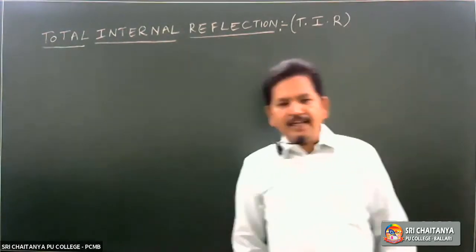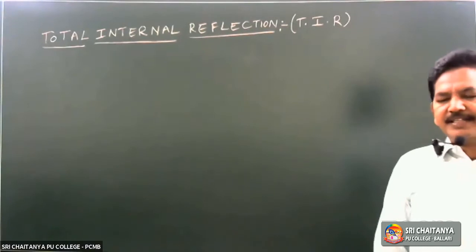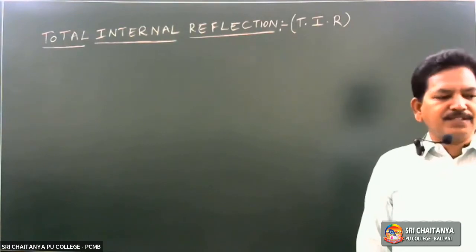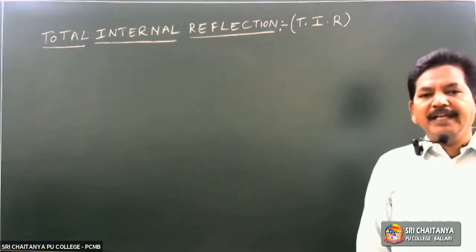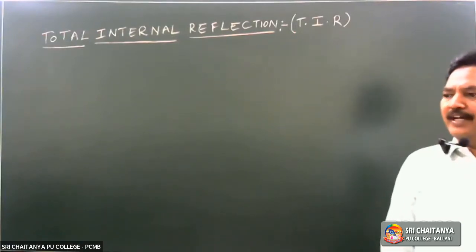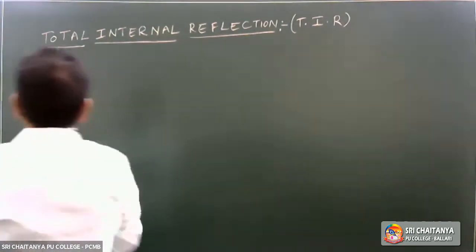Then if the angle of incidence is slightly greater than the critical angle, total internal reflection takes place. That's why the air bubble inside the water will shine, because of total internal reflection.